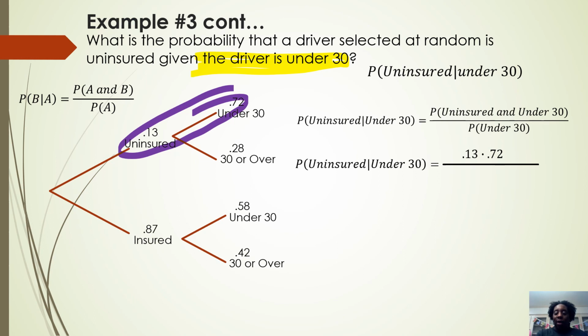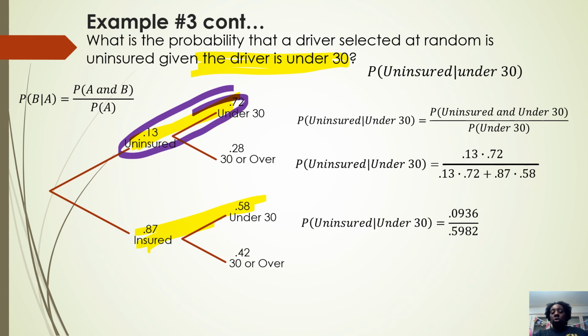We need the branch that we already have, and we need this branch right here to represent all of our under 30. Okay, so now that we have that, we can keep going, just do the math, and we have our answer. And so that is probability with trees.